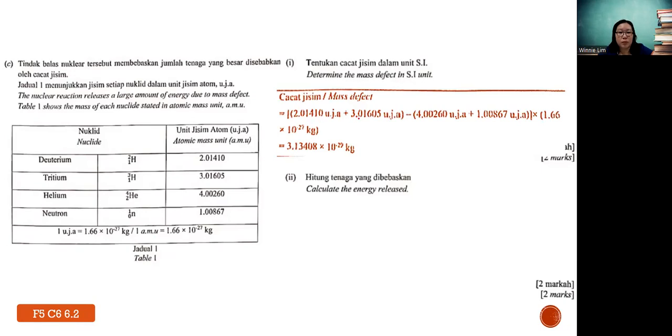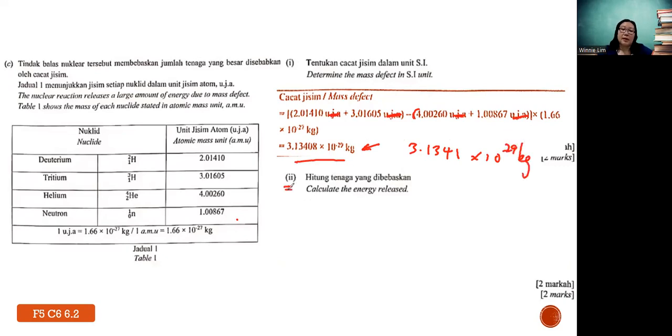2.0141 plus 3.01605. You don't need to write the unit inside during substitution. Then minus what? 4.00260 bracket, notice, not plus 1.00867. Then this whole thing you times with this. So supposedly you can have 3.13408 times 10 power negative 29 kg. Now, because you have your final answer already, if you round off to become 3.134, it is actually acceptable, or 41 is also acceptable, because this is the final answer already in kg. Okay.